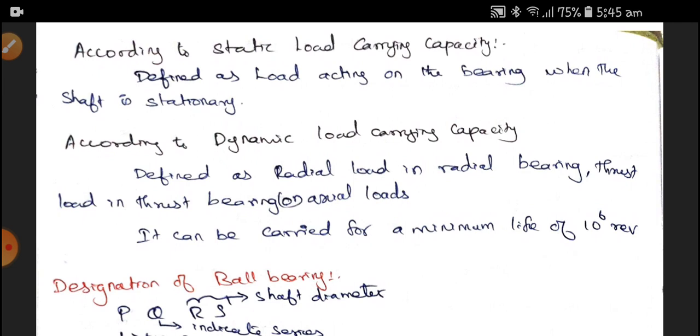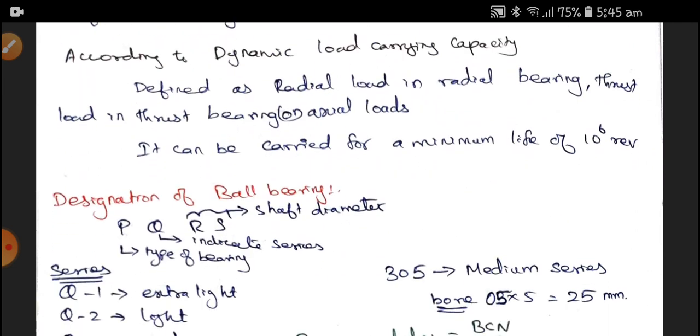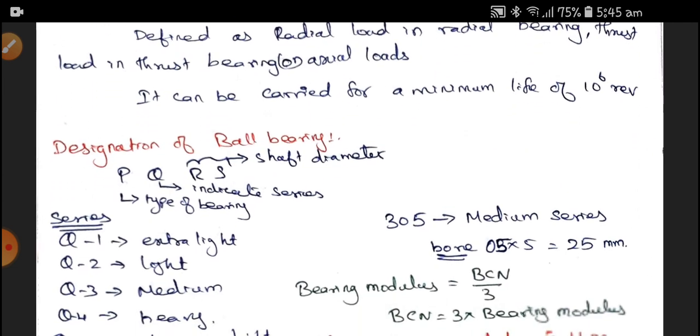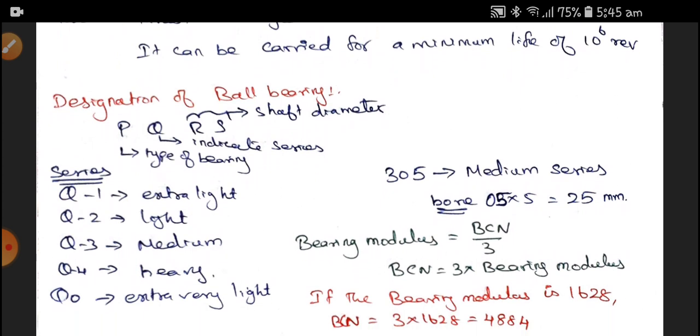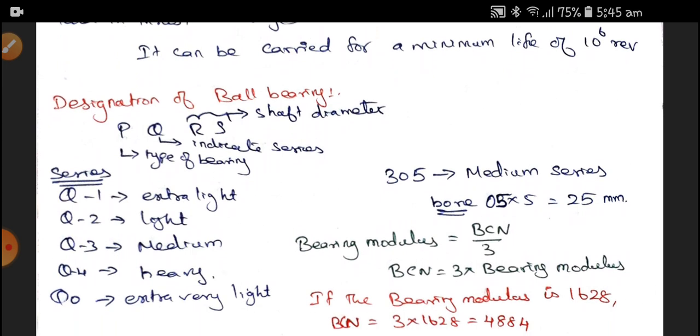Next, an important factor: designation of ball bearing. A ball bearing is designated by means of four characteristics P, Q, R, S. P is the type of bearing, Q indicates the service conditions, and R and S indicate the shaft diameter.